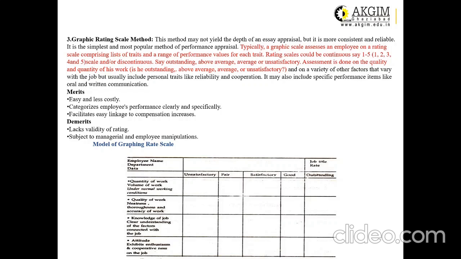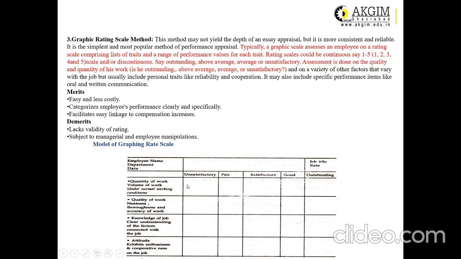Here 5 may be named as outstanding, 4 may be above average, 3 may be average, 2 may be neutral, and 1 may be unsatisfactory. So if an employee is judged on the graphic rating scale, like in this example, you can write the employee's name here, and based on all these attributes, on all these functions, he will get certain scores.